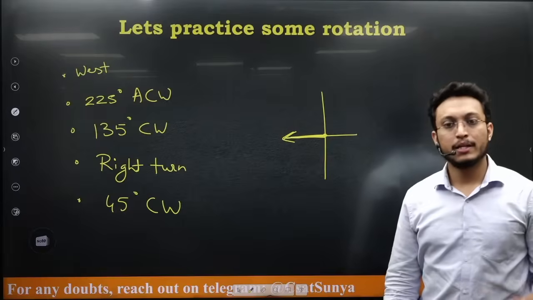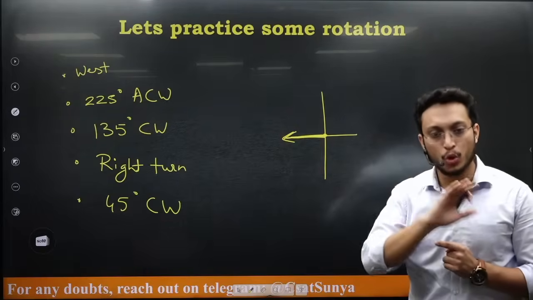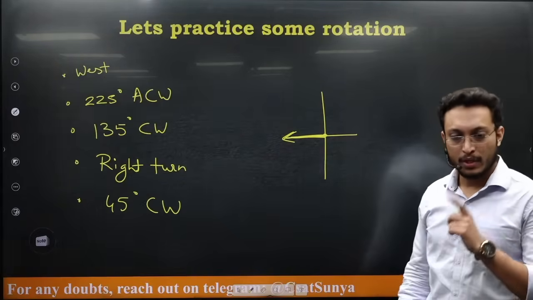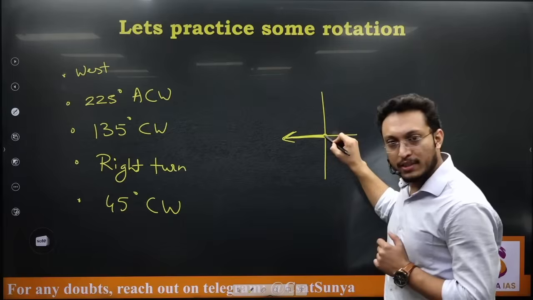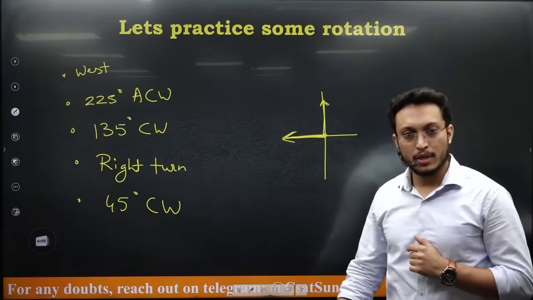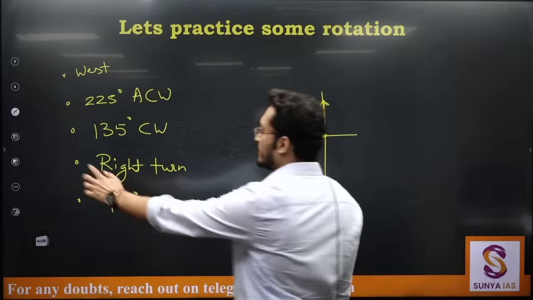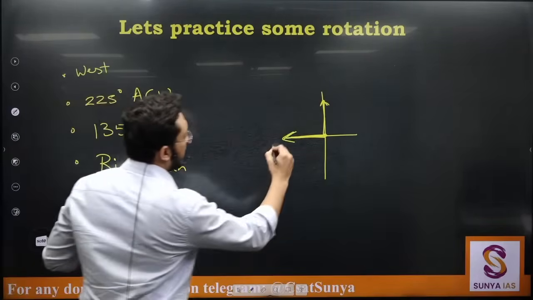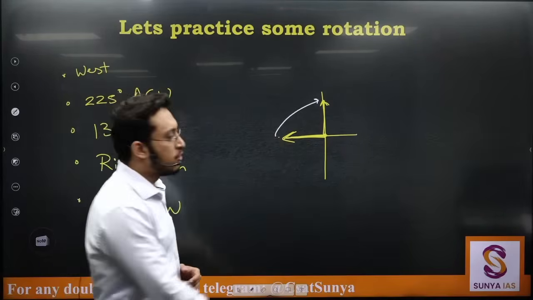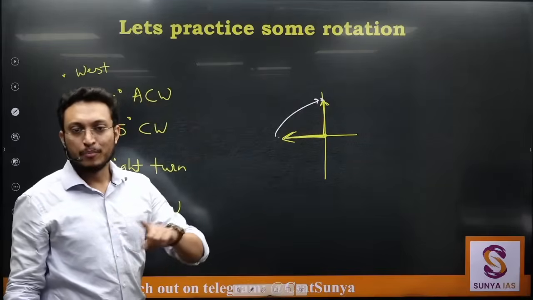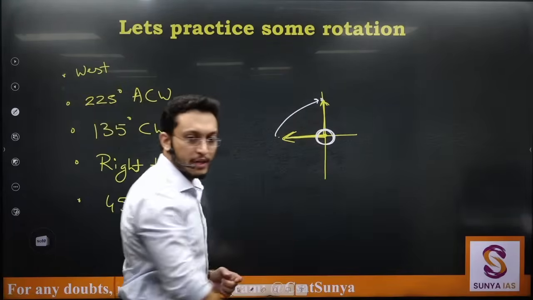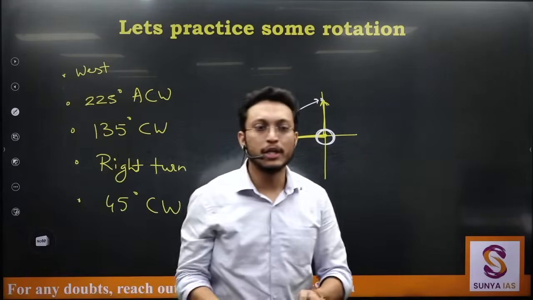and if I am saying that person is facing west and he is rotating, let's say 90 degrees, we are not discussing that right now. Let's say he is rotating 90 degrees, he is facing west. The mistake you are doing is, you assume that the person was here and now the person is here. The person is standing at this point only and he is rotating. Person is not going anywhere, person is at that particular point only and he is rotating.